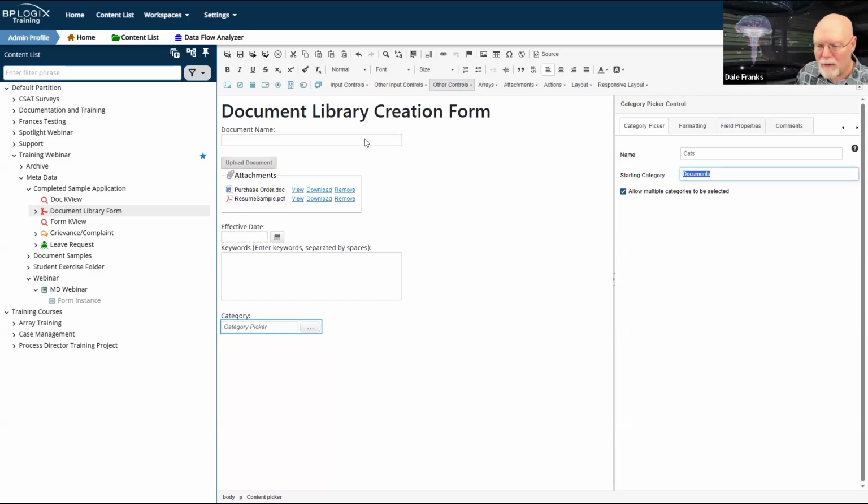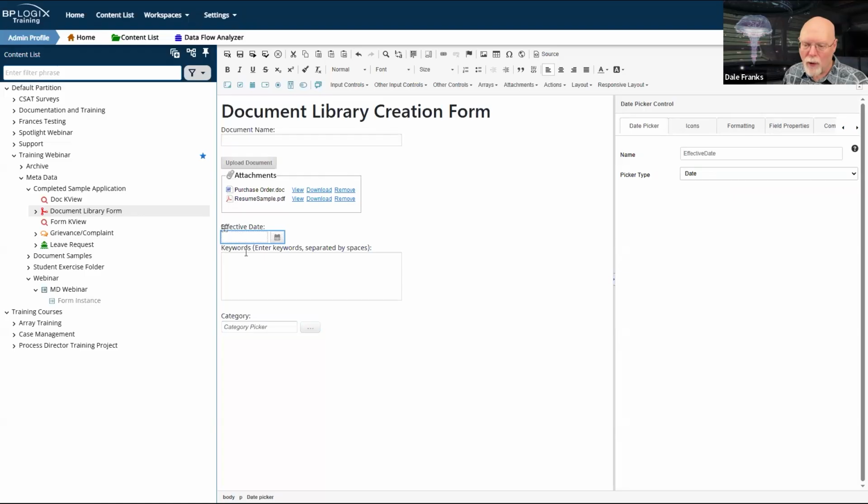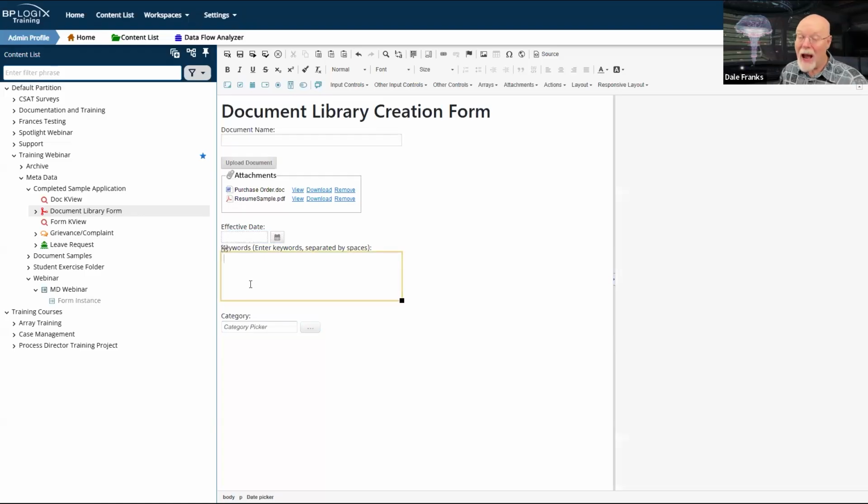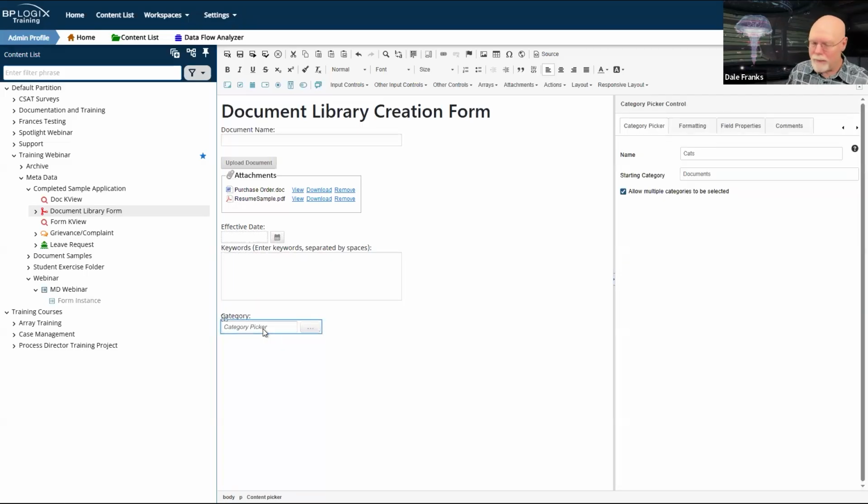We placed ourselves at the documents level as soon as we linked the attributes for effective date and keywords. Actually, we did it before that. We did it when we created the form definition because the documents category is set at the folder level. And when I created the form definition, it just automatically inherited those categories as we saw previously. So I now need to go a level or n number of levels deeper.